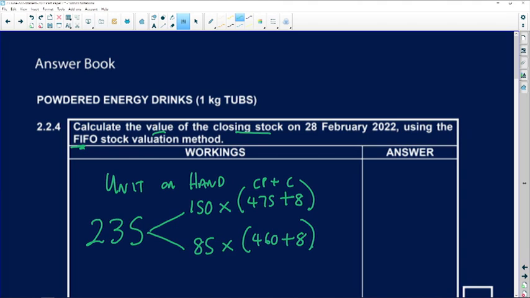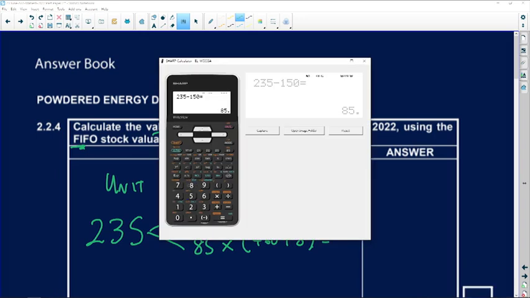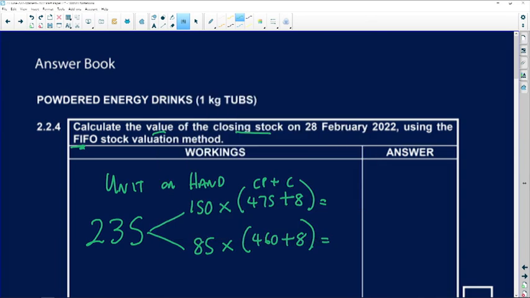Okay, right, now it's quite straightforward, guys. All I'm doing now is multiplying. Okay. Right, so let's start off with the 85 units. So 85 times 468. So that gives us 39,780. I think it was 0. Let's quickly check.